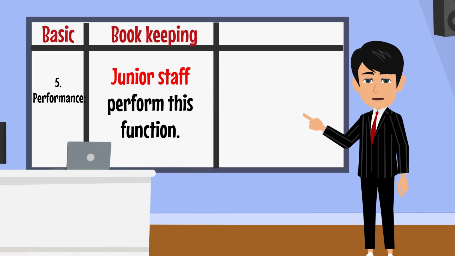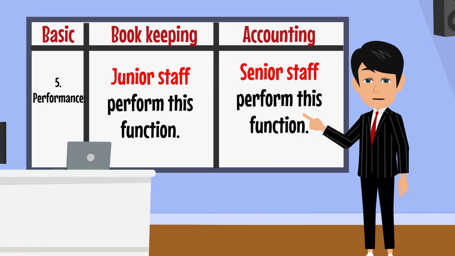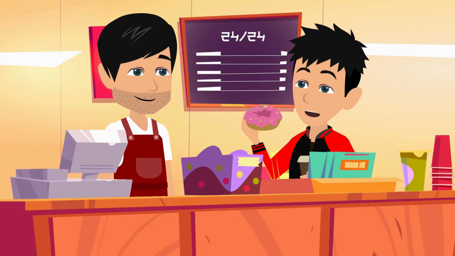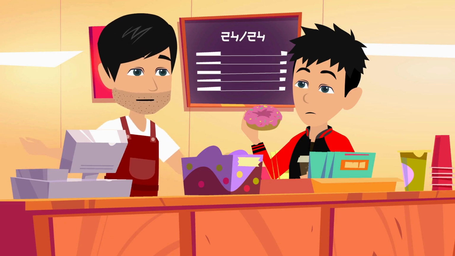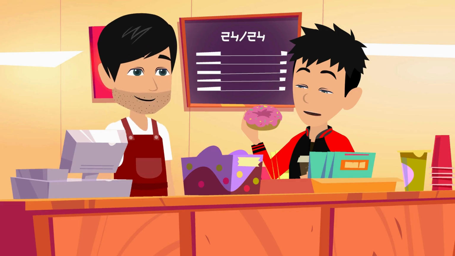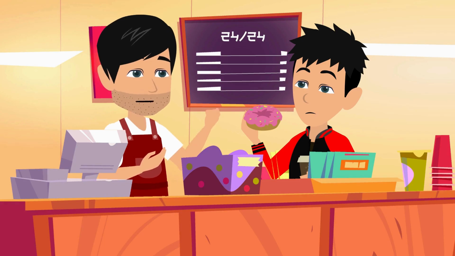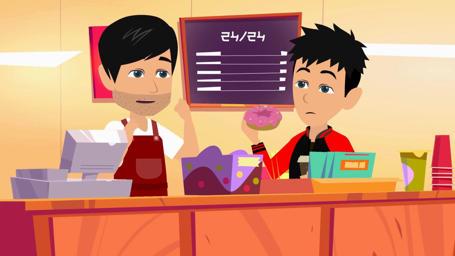Fifth, performance. Bookkeeping. Junior staff perform this function. Accounting. Senior staff perform this function. So, bookkeeping is like writing and accounting is like thinking. In small shops like ours, I do both. But in big companies, junior staff handle bookkeeping because it's simple. And accounting? Accounting requires expertise, so senior staff or professional accountants do it.